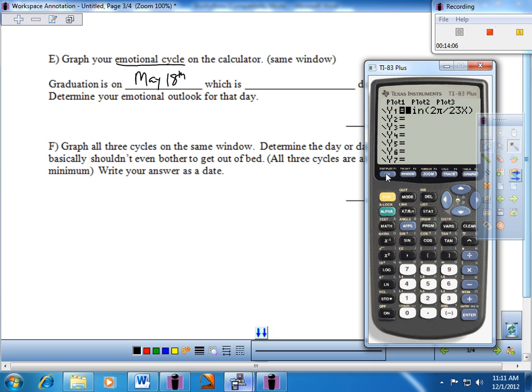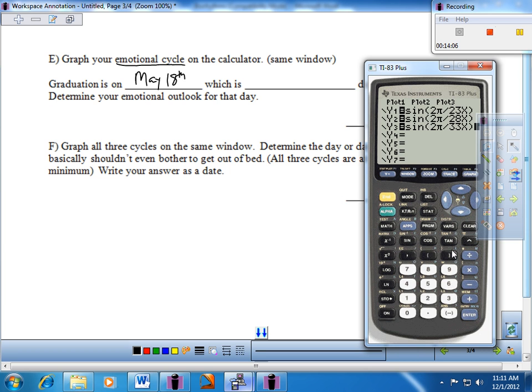All right, so let me go back to the y equals there. If I remember correctly, one of these was 2 pi over 28. So I'm going to do that. If I remember correctly, that was the emotional cycle. Again, I don't have it on my screen here. So 2 pi over 28x there. And then the intellectual one was the cycle of 33 days, so the B value is 2 pi over 33.